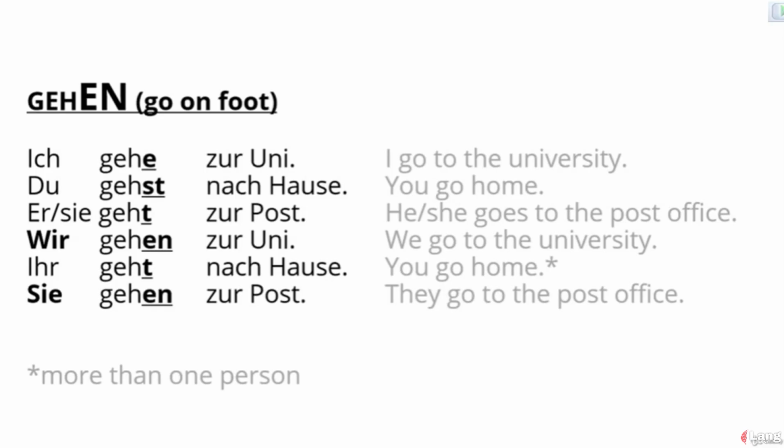So you have the regular verb conjugation here. Repeat after me. Ich gehe, du gehst, sie geht. Wir gehen, ihr geht, sie gehen.